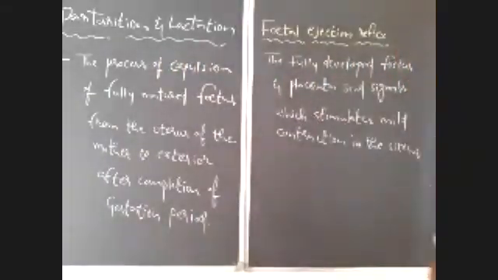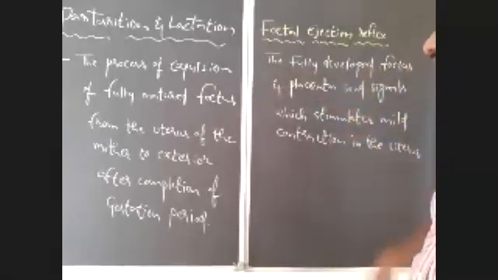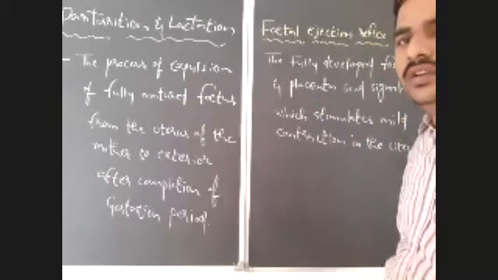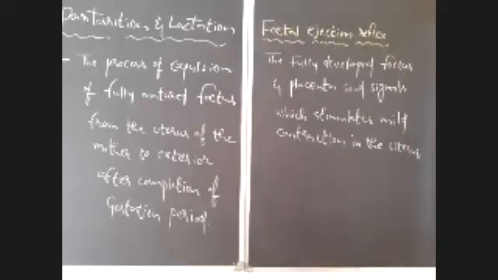What is the fetal ejection reflex? The fully developed fetus and placenta send signals which stimulate mild contractions in the uterus, and this is known as the fetal ejection reflex. This is a very important one.